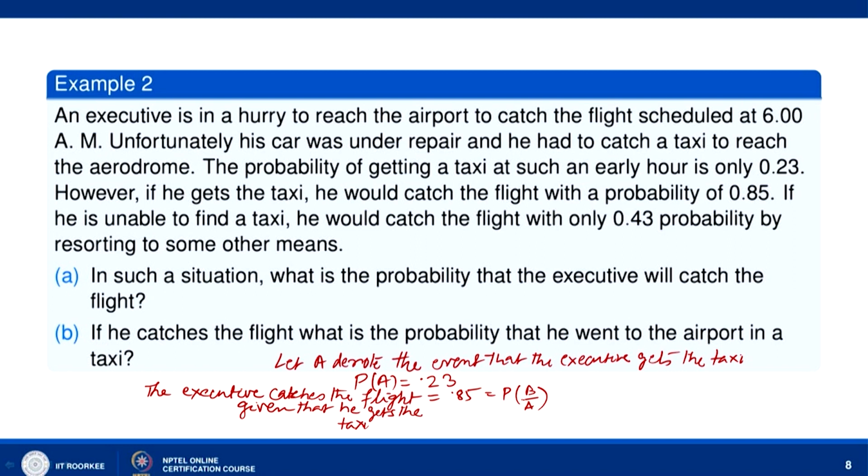Where B is the event that the executive catches the flight.